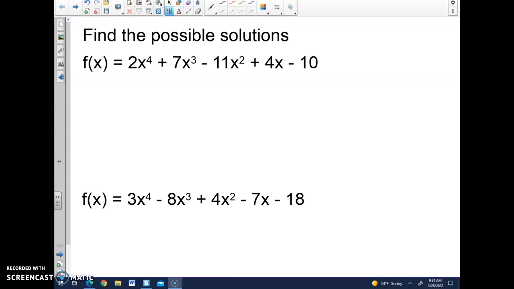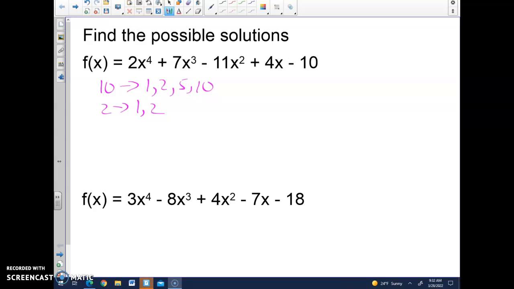So in terms of our review here, the first two questions will look like this on your test. You don't actually have to get me my answers. You just need to get me my possible solutions. So we take the factors of the constant, 1, 2, 5, and 10, and we take the factors of the leading coefficient, which is 1 and 2. And all we're doing here is finding the possible solutions.